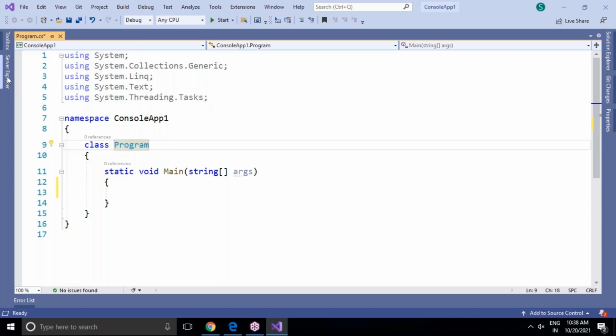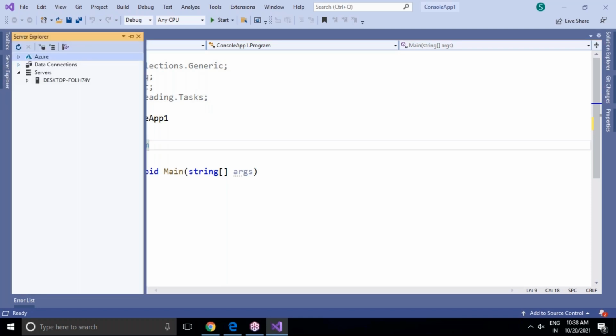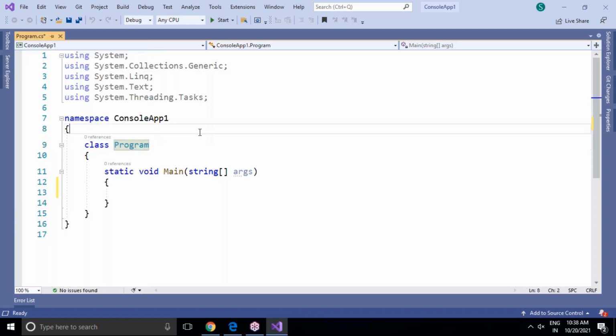Then there is the Server Explorer window. Right now it's not useful for us. Later, whenever we connect from Visual Studio to a SQL Server database, for storing or reading data, we have to establish the connection from here. At that time I will use Server Explorer.